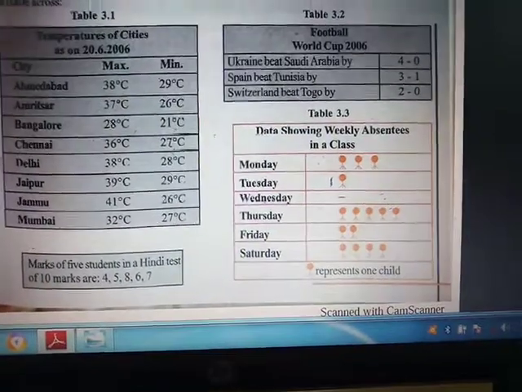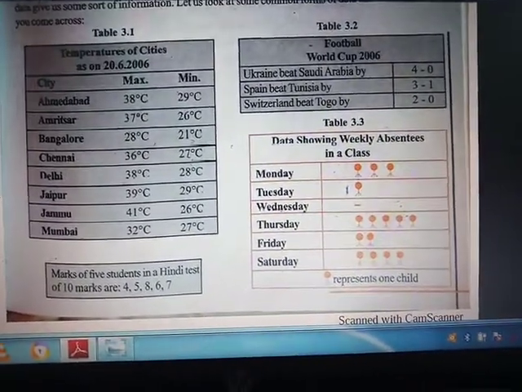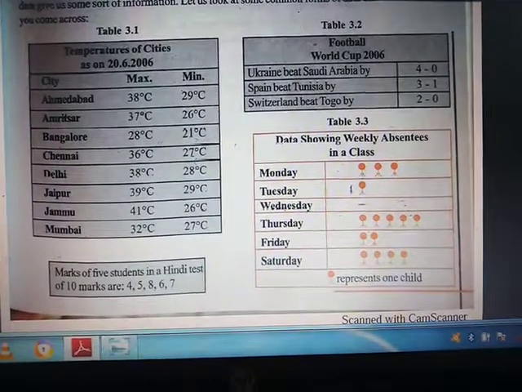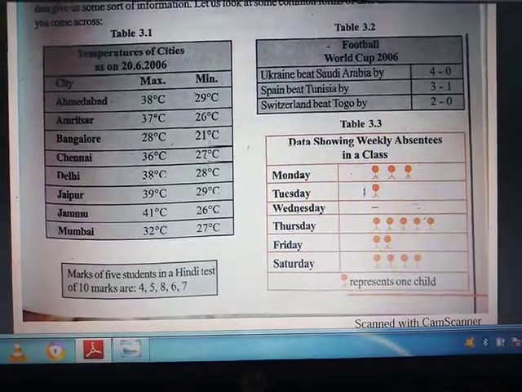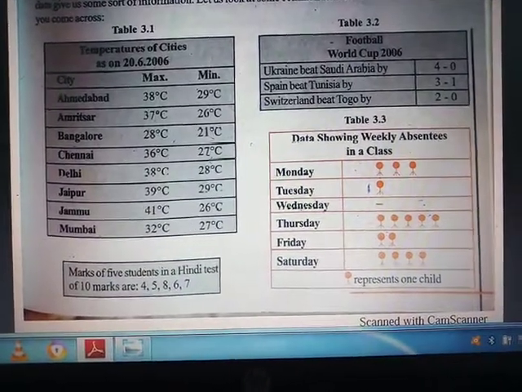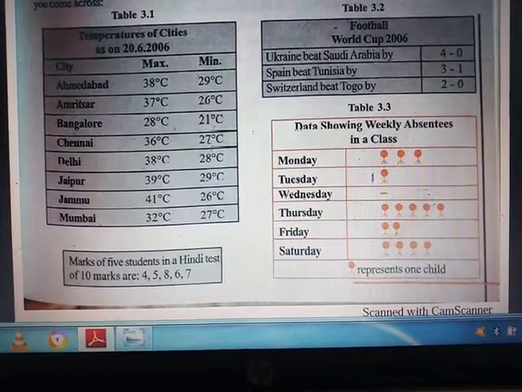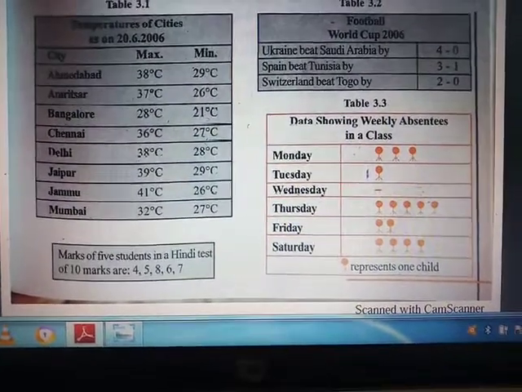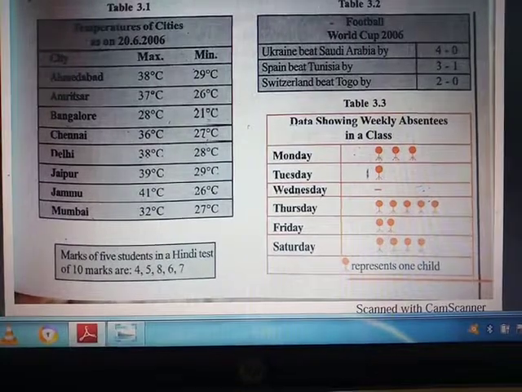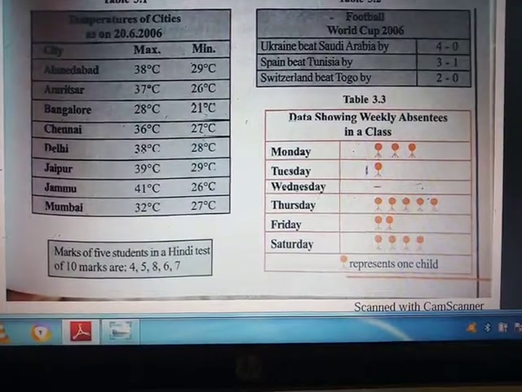Here it is a pictograph in which we represent data via pictures. On Monday there are 3 absentees, on Tuesday 1 absentee, on Wednesday no absentee, and on Thursday 5 absentees. That means here the representation of data has taken place.